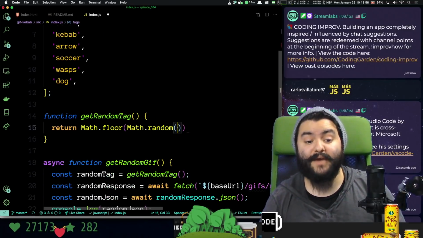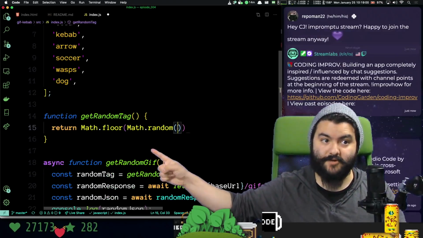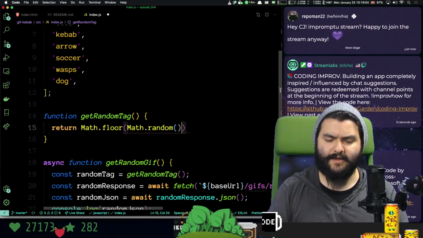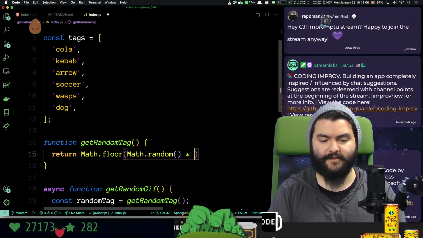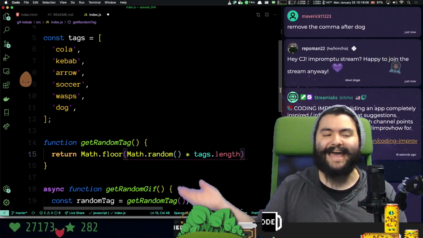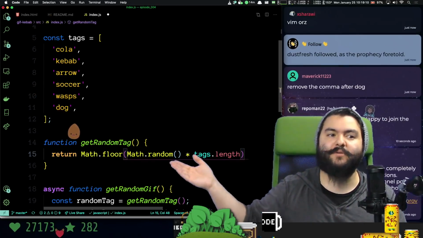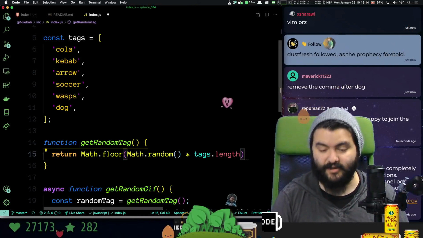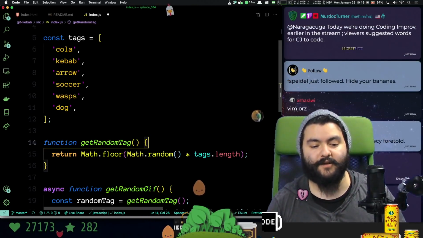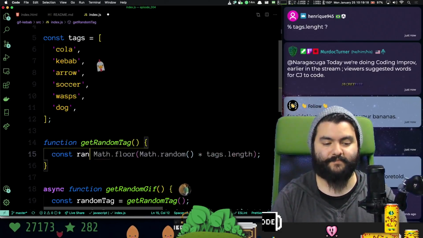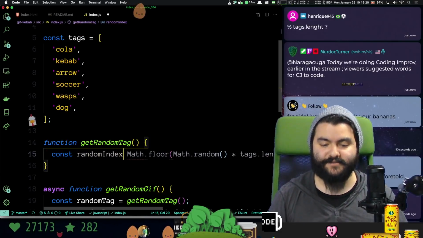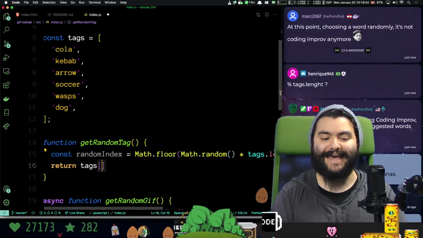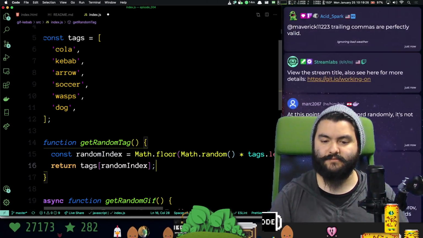Okay, so math.random returns a random number between 0 and 1, I think not including 1, and if we multiply that by the number of tags, that's going to give us a random number between 0 and the length of the array. We drop the decimal with math.floor, and that should give us a random index into that tags array. And then we just need to return tags at that random index.